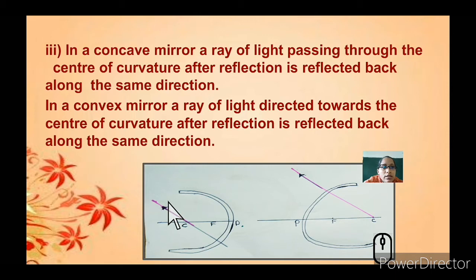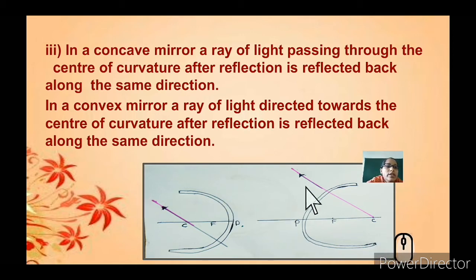Here you can see light passing through the center of curvature. After reflection, it is reflected back. Light that travels through the center of curvature hits the mirror, and it reflects back along the same direction itself.